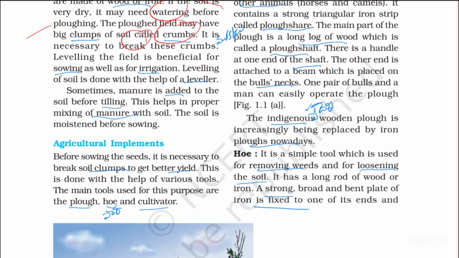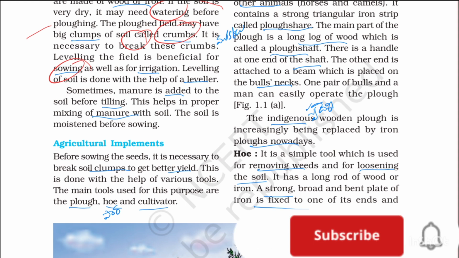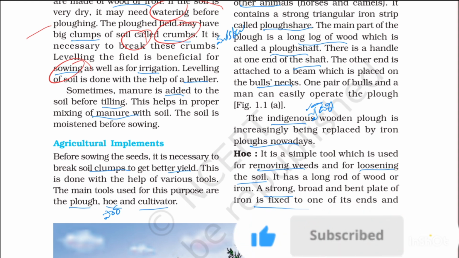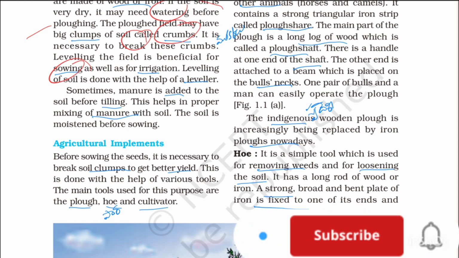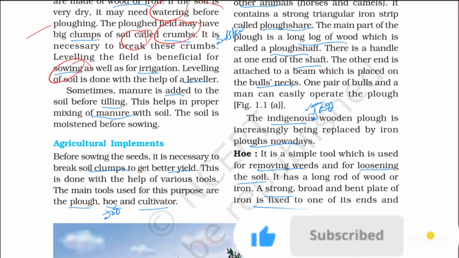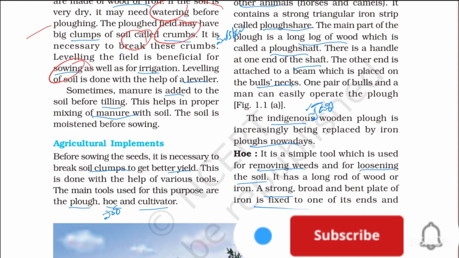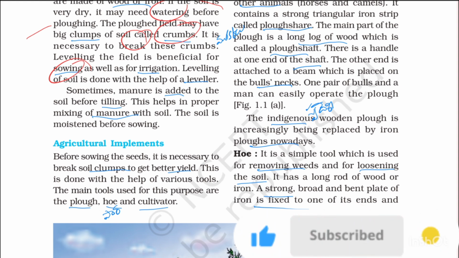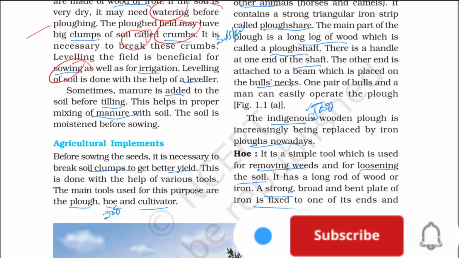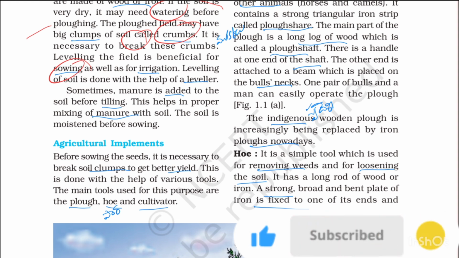Leveling the field is beneficial for sowing. When the field is level, it is easy to sow and easy to irrigate. When there are ups and downs, it is difficult to sow and irrigate. Leveling of soil is done with the help of a leveler.